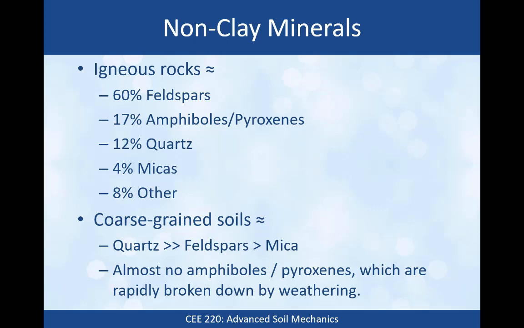On the other hand, if we look at the chemical compositions of coarse-grained soils, we find a lot more quartz than feldspars and mica. So the feldspars and mica are really abundant in the parent rock. They are not really abundant in the soil that forms from the parent rock. There's almost no amphiboles and pyroxenes, which are rapidly broken down by weathering. Okay, and that's the reason. Quartz does not have cleavage planes, so it persists very strongly, whereas feldspars and micas tend to break down more quickly into other forms of minerals.